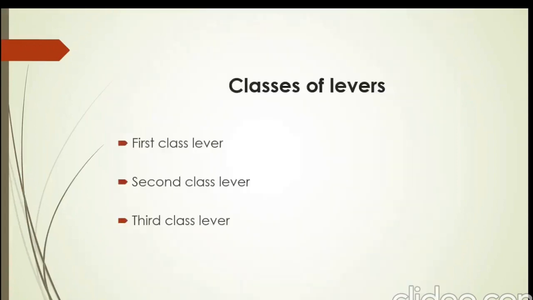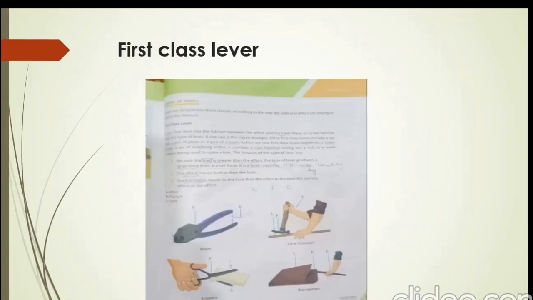Now classes of lever or types of lever. There are 3 classes of lever. First class lever, second class lever and third class lever. Please come to page number 99. In first class lever, fulcrum is in between the effort and load. There are different examples. The most effective one is of seesaw. Many of you like seesaw?